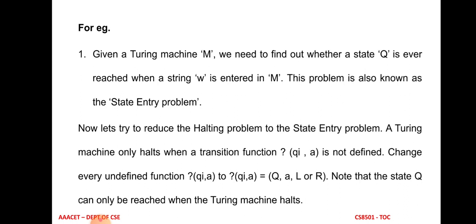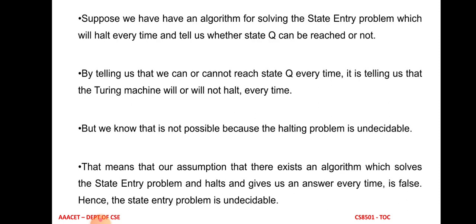We know the Turing machine halts with either yes or no for a recursive language. Suppose we have some algorithm for solving the state entry problem, which will halt every time and tell whether the state Q can be reached or not. That would be a decidable problem. So by telling whether we can or cannot reach the state Q every time, the Turing machine will or will not halt every time.